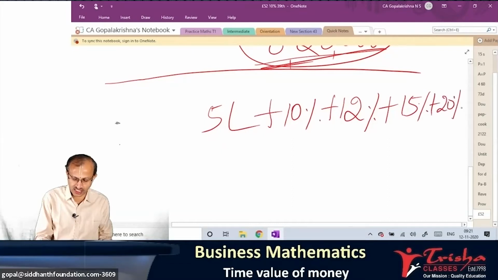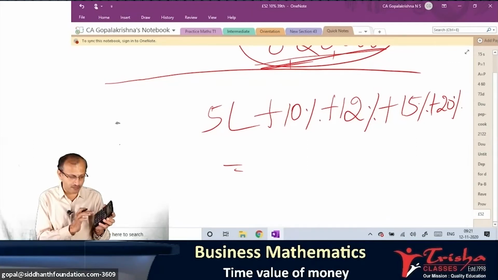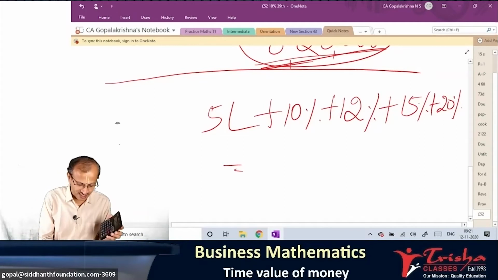Tell me the last answer first. You have to do only this. 5 lakh plus 10% plus 12% plus 15% plus 20%. That's all you have to do. Tell me what is your last answer. Such an interesting thing, no?